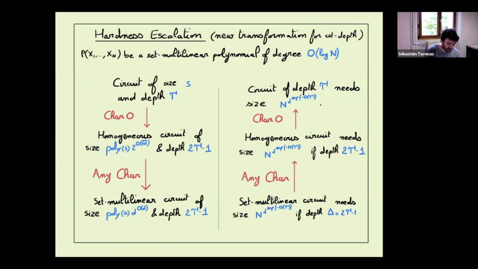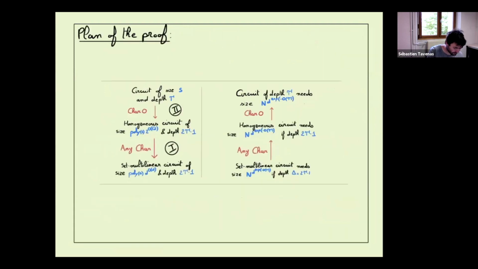And the good thing is that this term will be larger than the d to the d, the 2 to the square root of d, so it will disappear. If we replace s by that here, you will get this here, and you will always get this here. Okay. So now the plan of the proof is quite clear.